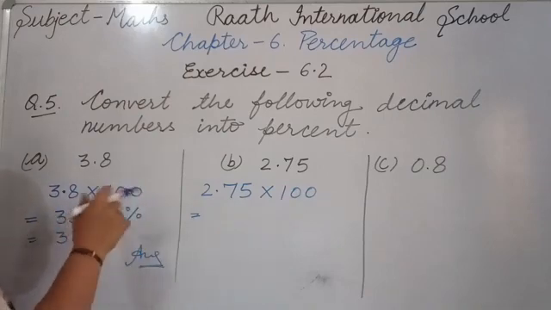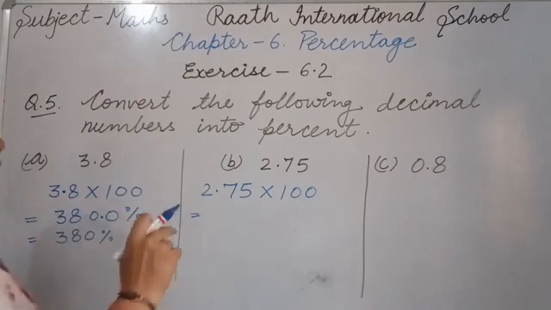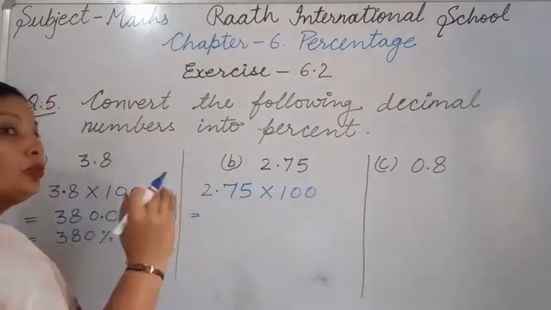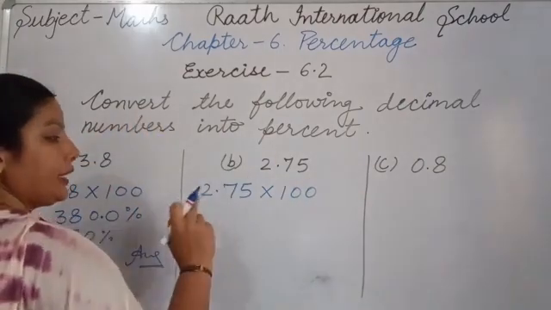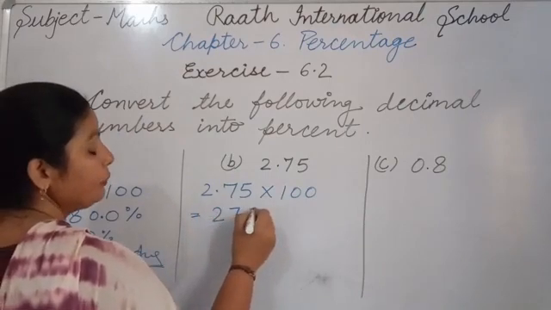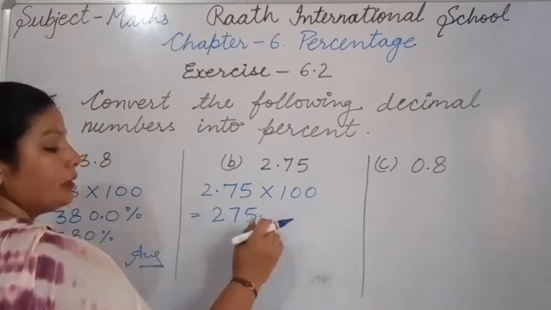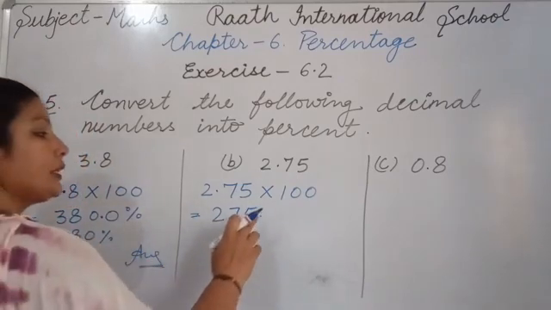If you want to do it the other way, you will have to write the answer in 2 steps. And if you want to write directly, because you know that whenever we multiply by 100 we move the decimal point 2 places to the right, it will go here: 275 point. After the decimal there is no digit, so there is no value of this decimal.